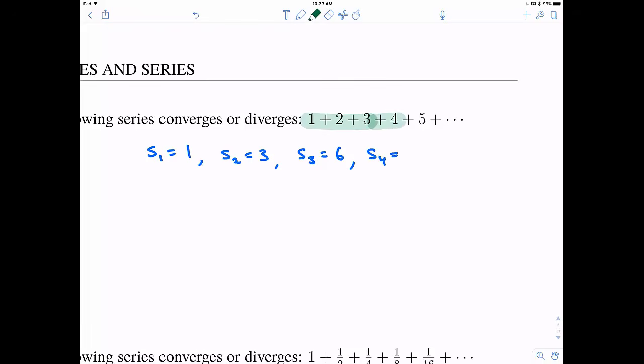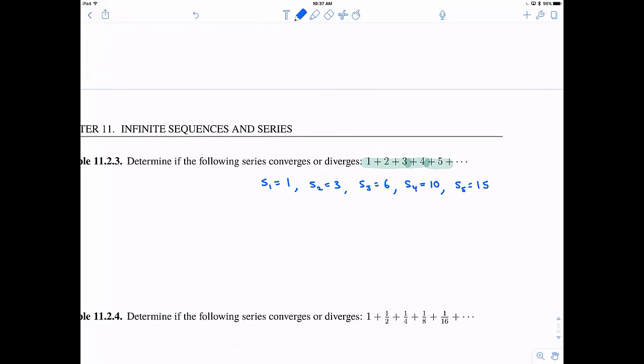S4, you get the pattern, is 10. S5 is 15. So we're building a new sequence, a sequence of partial sums, and it seems to be getting bigger and bigger. Our intuition says this series diverges because the sequence of partial sums gets bigger and bigger.